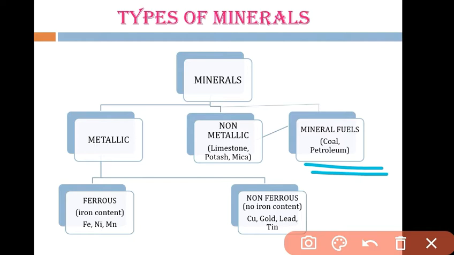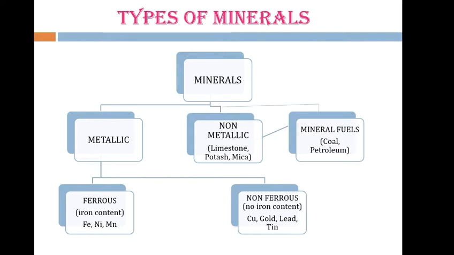All types of conventional energy resources come from mineral fuels. Some examples are coal, petroleum, natural gas. So these are the different types of minerals.